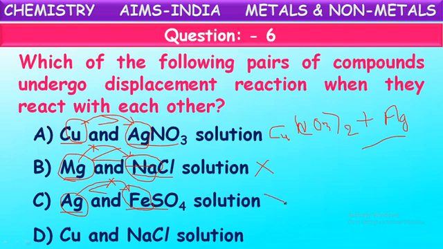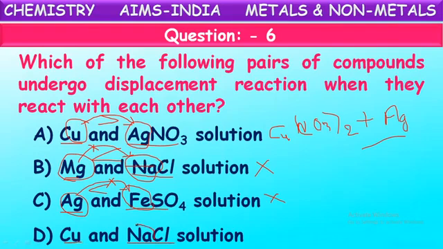So here also no reaction occurs. If you take iron sulfate solution and dip a silver rod or silver nail into it, no reaction occurs because silver is less reactive than iron. It cannot displace it.